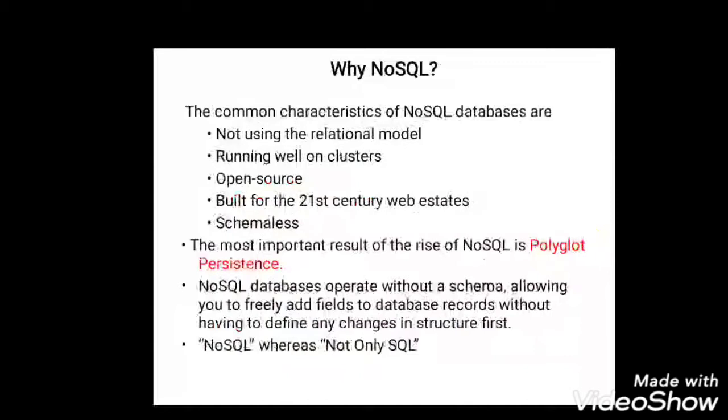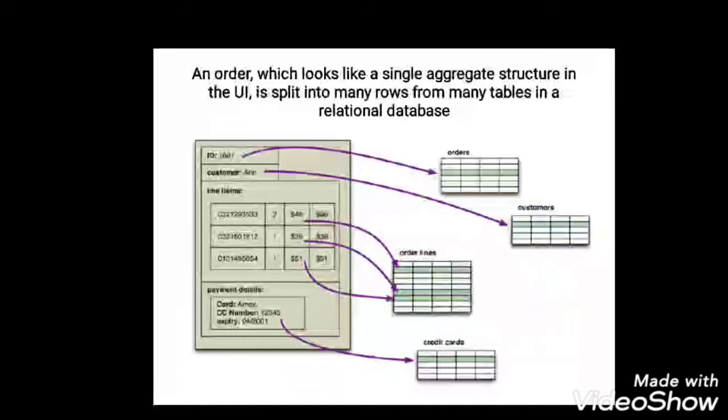The most common characteristics of NoSQL are that it does not use the current relational model. We don't have any relational model in NoSQL. It can run on multiple clusters, as we are talking about clusters, it is open source, it is built for 21st century web estates, and it is schemaless. Schemaless means it is more than SQL. So this is where NoSQL emerged.